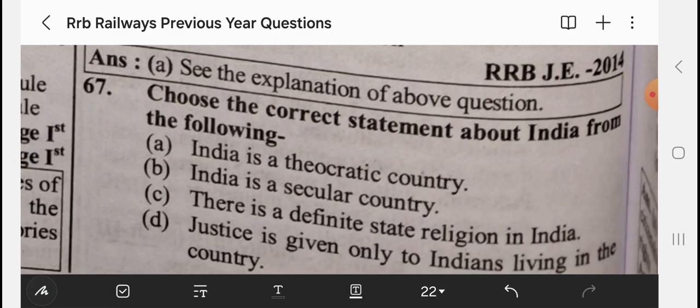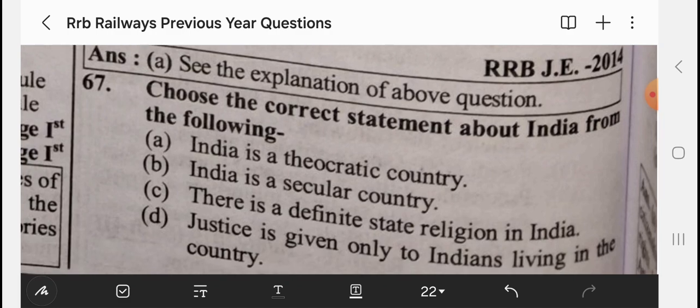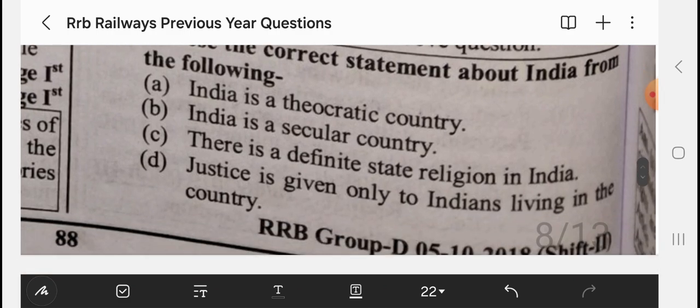Choose the correct statement. India is a theocratic country. India is a secular country. There is a definite state religion in India. Justice is given only to Indians living in the country. Any question which contains only completely definite types of words is always wrong. Is there a definite state religion in India? No. India is a secular country, not theocratic.